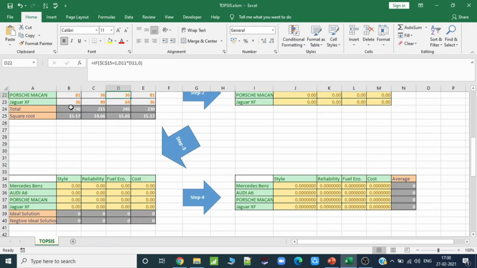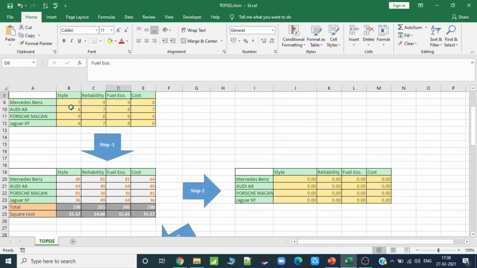After taking the square root, we will normalize the value, and the normalization is on matrix first that we have chosen, B9. Like B9 is 7 and the square root is 15.17. So here we will divide B9 by B25, that is the square root of style. If we see step 2, we can see 7 divided by 15 is actually 0.46, 8 divided by 15.17 is 0.53, 9 divided by 14.66 is 0.61. Here you can see normalization makes every value in the range of 0 to 1.